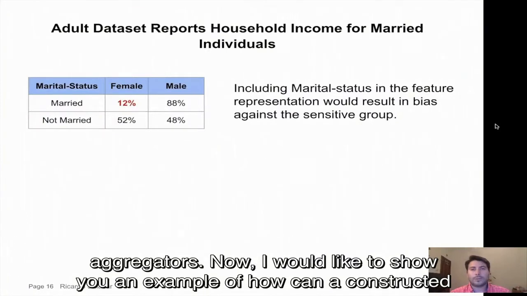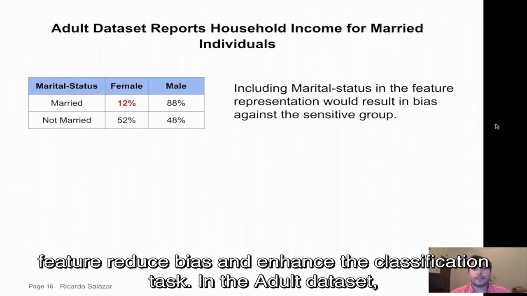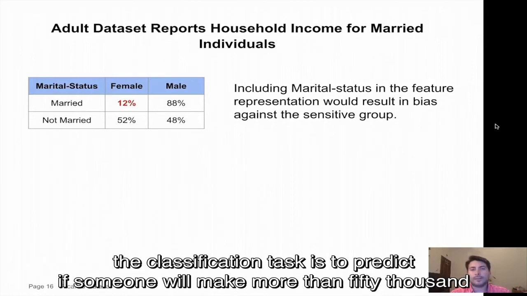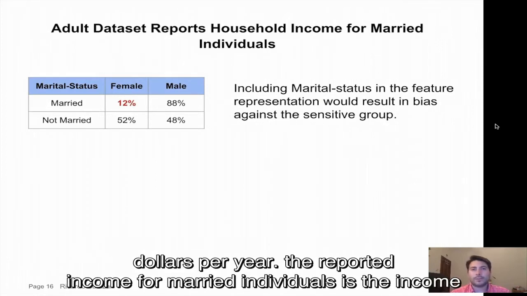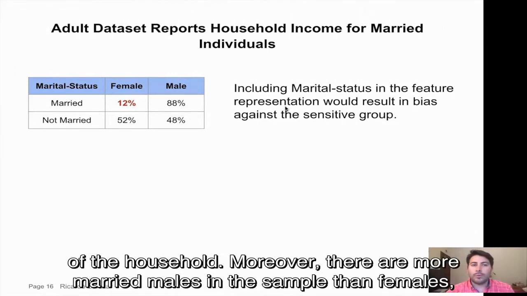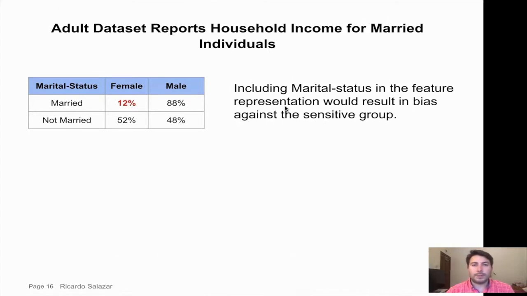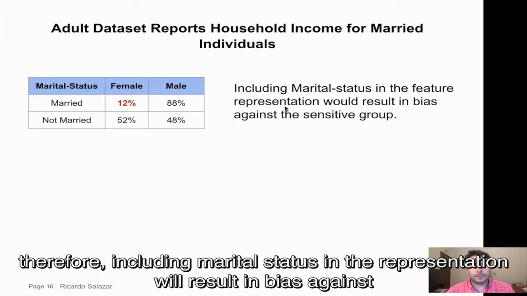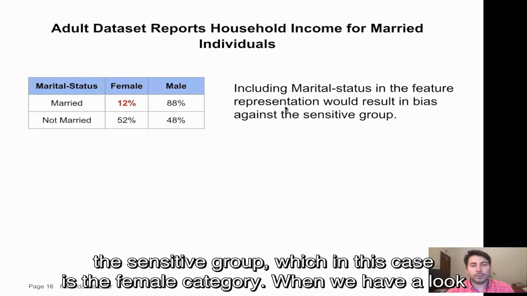Now, I would like to show you an example of how a constructed feature can reduce bias and enhance the classification task. In the adult dataset, the classification task is to predict if someone will make more than $50,000 per year. The reported income for married individuals is the income of the household. Moreover, there are more married males in the sample than females.